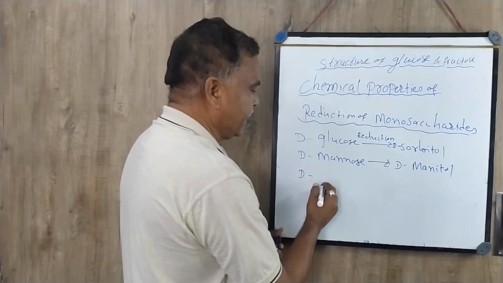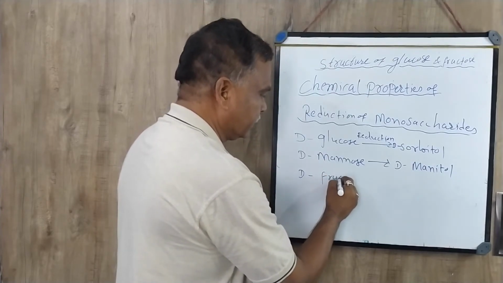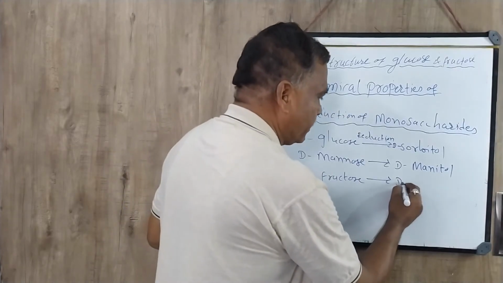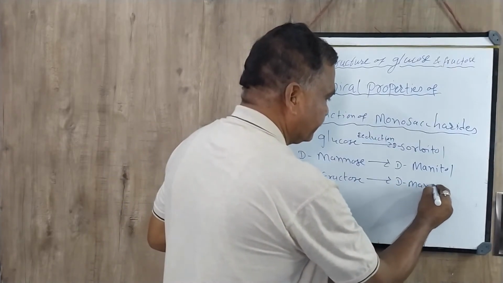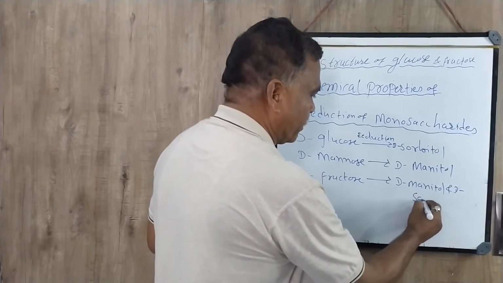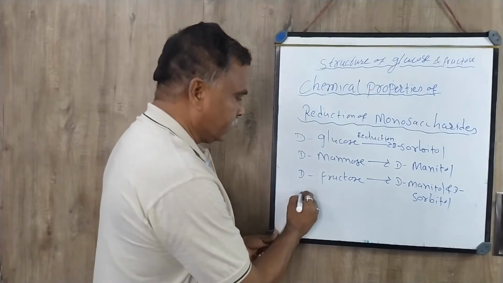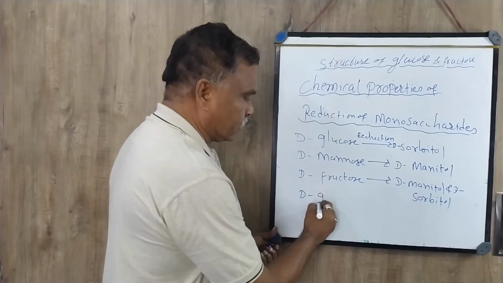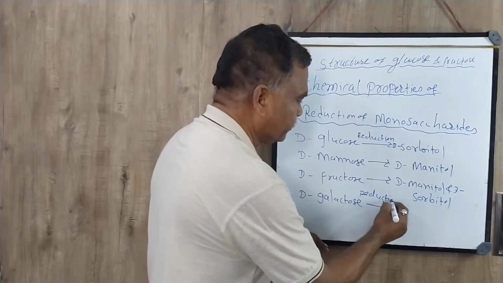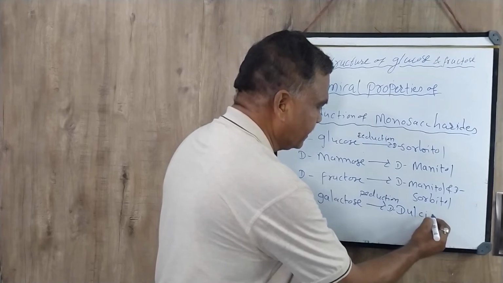And D-fructose will give rise to D-mannitol and D-sorbitol, and D-galactose will show the reduction and form dulcitol, D-dulcitol.